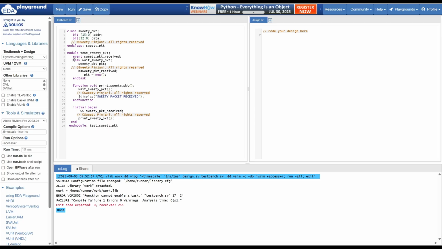And in our case, the task is also consuming time. If you can see, we are waiting for the event to occur. Waiting means it will definitely consume time. Until this event does not occur, this particular task will not get completed. It means the task is consuming some time, a function doesn't consume time, and inside the function you are calling a task which consumes time.